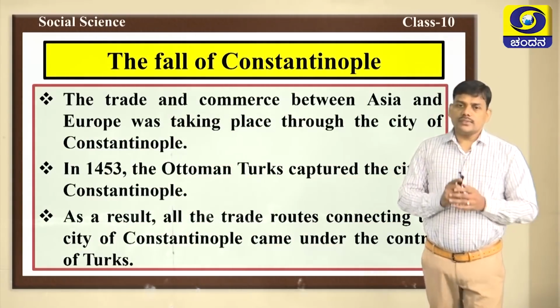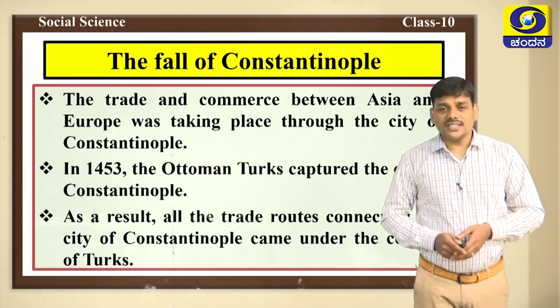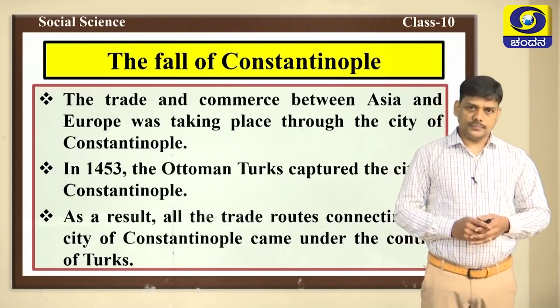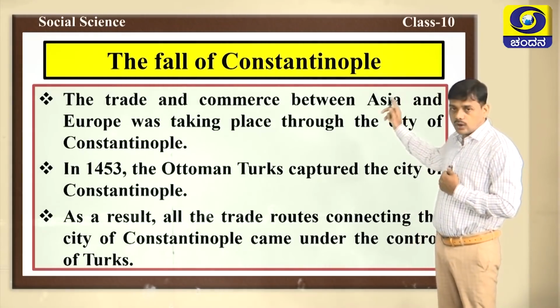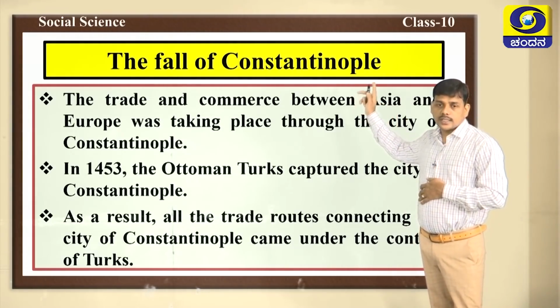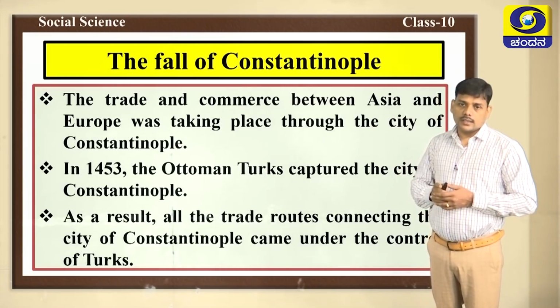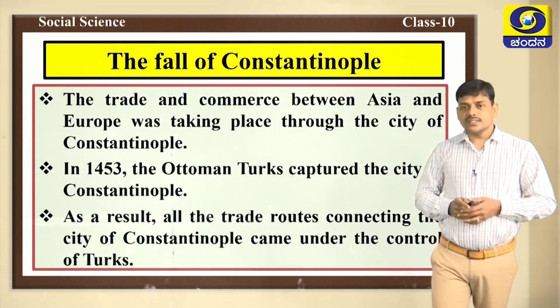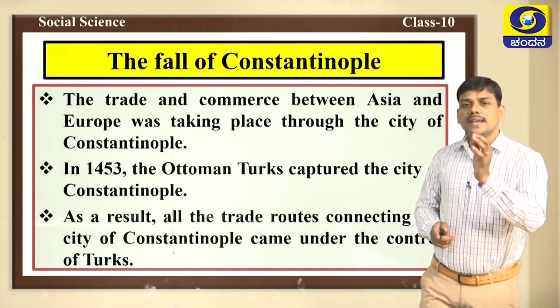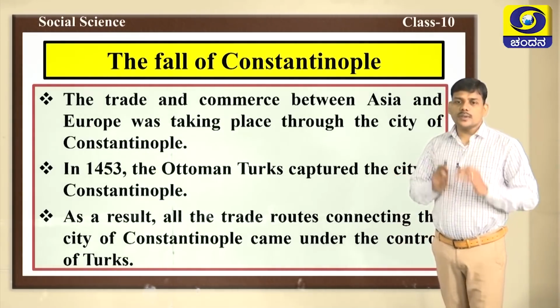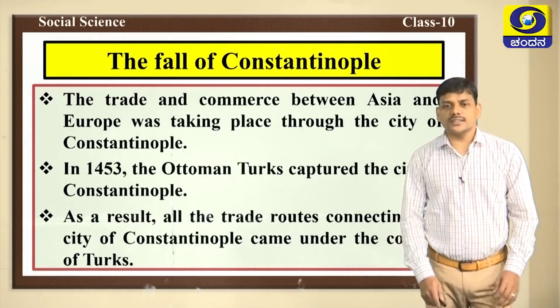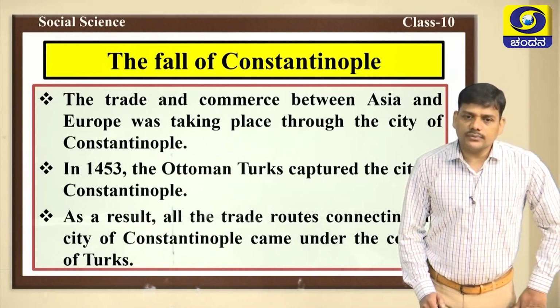In the year 1453, one of the important incident took place in the history of the world. That incident was called the fall of Constantinople. We have already discussed that Constantinople was the main center of international trade. This Constantinople was captured by the Ottoman Turks in the year 1453.